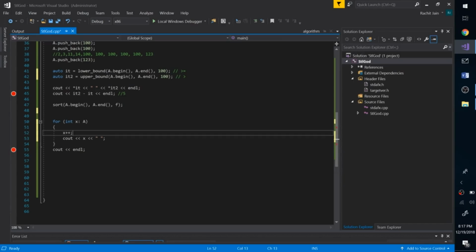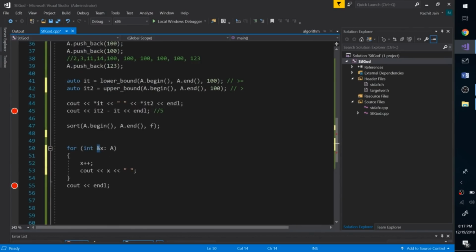But if you want to iterate on your vector and simultaneously update the values, you can iterate by reference and just add an ampersand right over here. I will increase the font size to focus on that. Now any changes made to x will be applied back on that particular element of the vector.